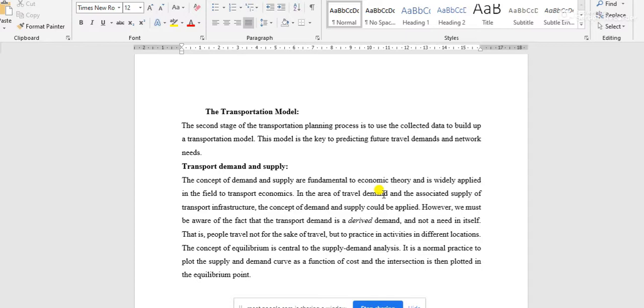If there is no transportation mode or service, we don't have any demand. But if there are some facilities or service, then that demand will generate. That means transportation demand is derived demand and not generated by itself.